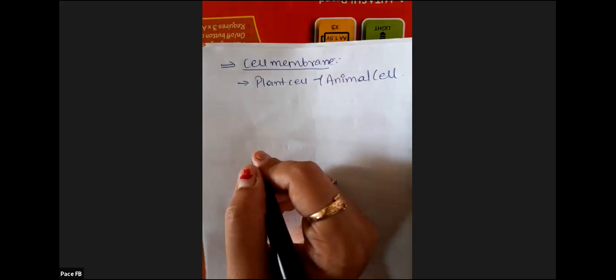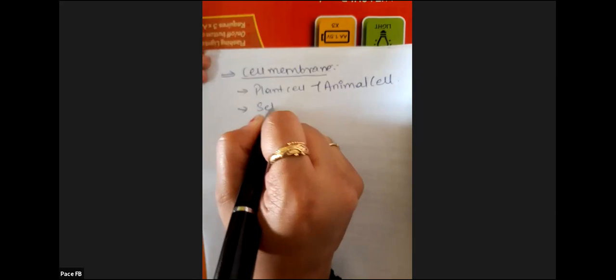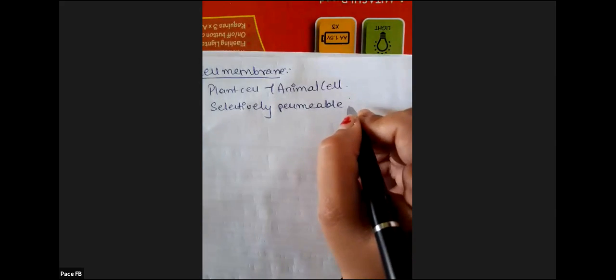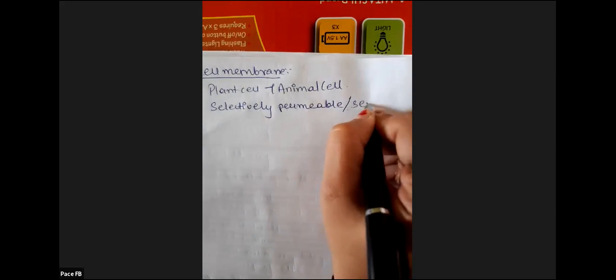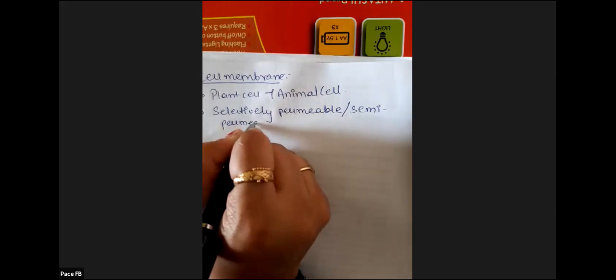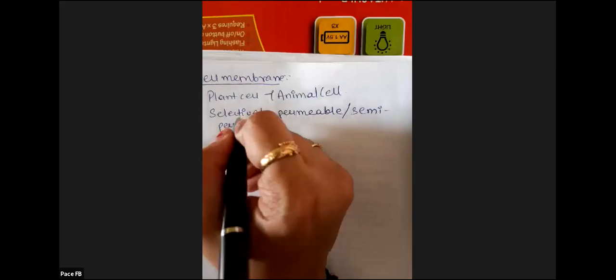Next. About the cell membrane, it is selectively permeable or semi-permeable.